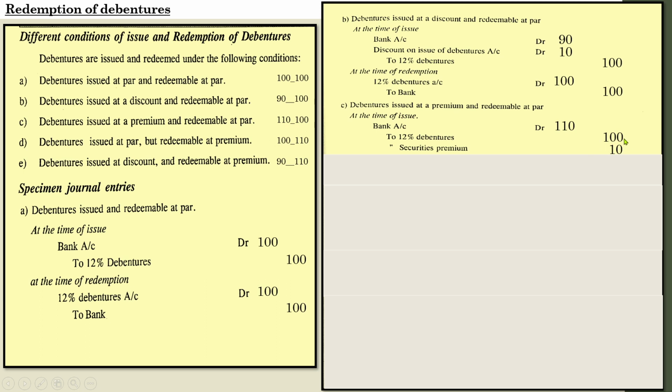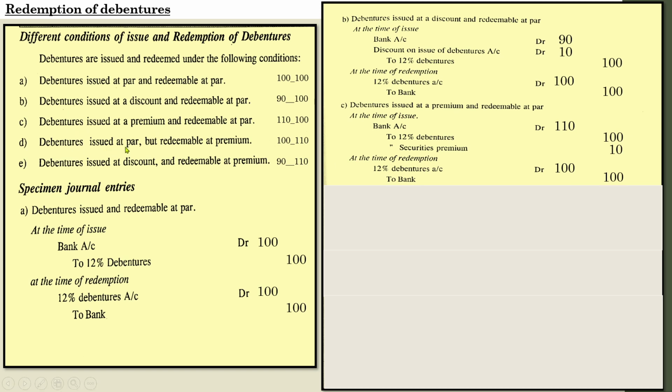So at the time of redemption, what will be the situation? At the time of the redemption, the entry will be 12% debentures account debtor to bank. Because here the debentures were issued at premium, but it was redeemable at par. So the entry for the redemption will be 12% debentures account debtor to bank, rupees 100. So that is the case relating to the debentures issued at premium and redeemable at par.